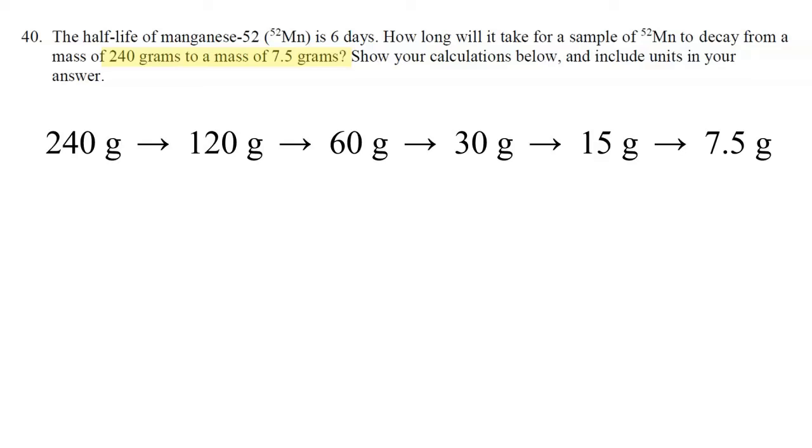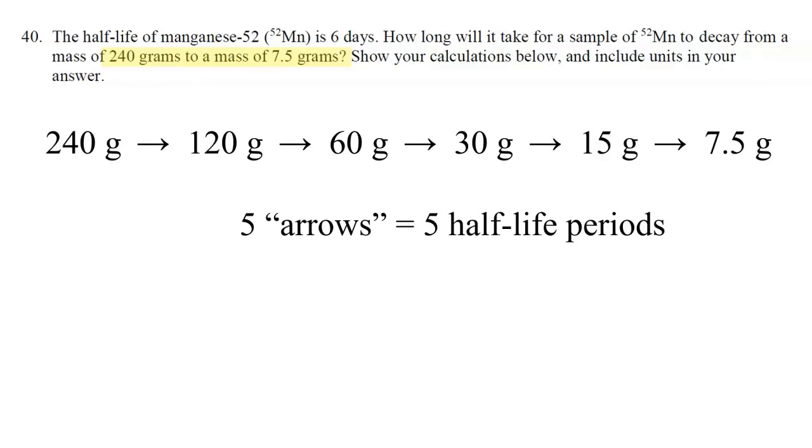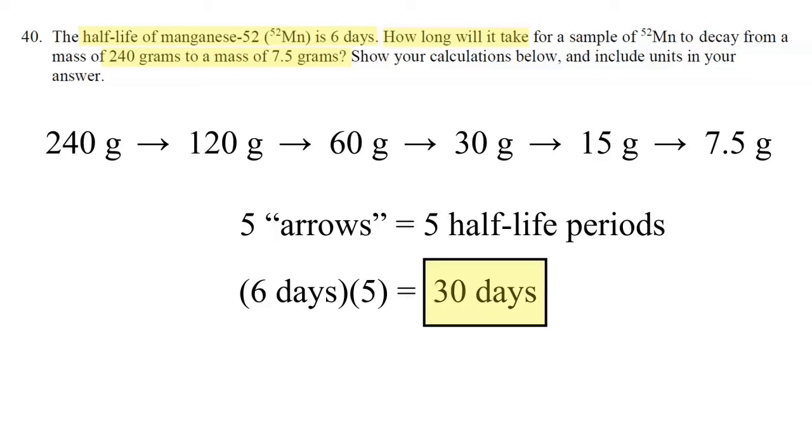Let's count the number of half-life periods. So what I see is a total of 5 arrows. Each arrow is a half-life period, so we have 5 half-life periods. The half-life of manganese-52 is 6 days. So if we have 5 of these half-life periods, then 5 times 6 days will equal how long it will take, and that is 30 days. So that's going to be our final answer in this question, 30 days.